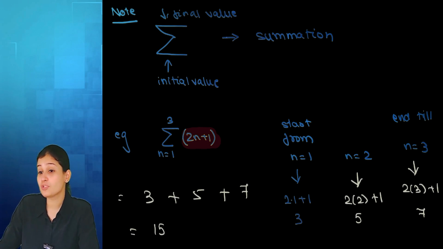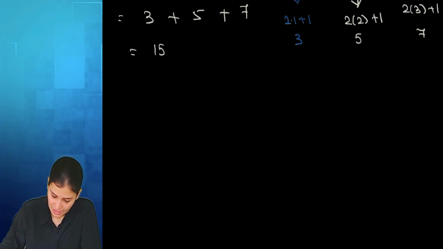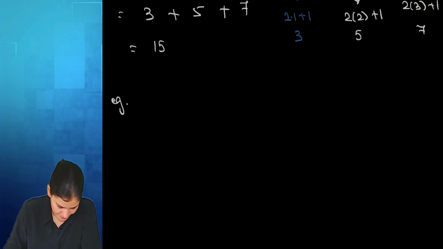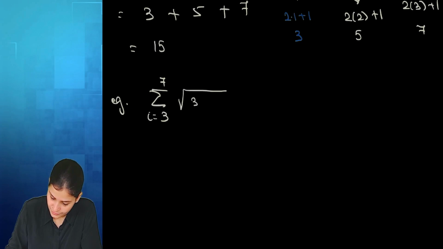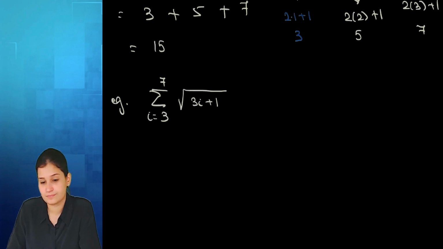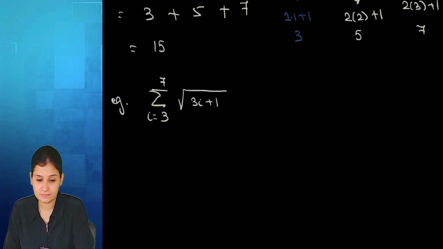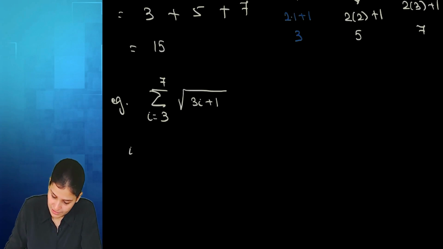So this was possible for us to calculate. In some cases, it's not possible for us to calculate. For example, summation i goes from 3 to 7 under root 3i plus 1. We start putting the value from 3 and end till 7.